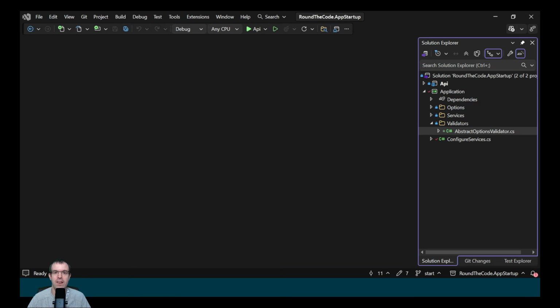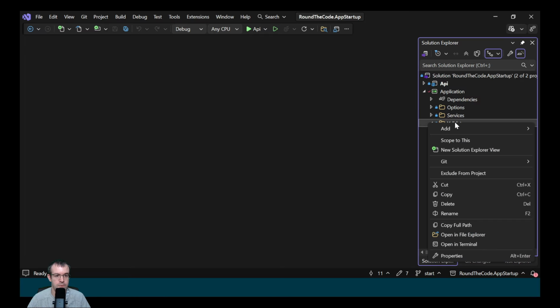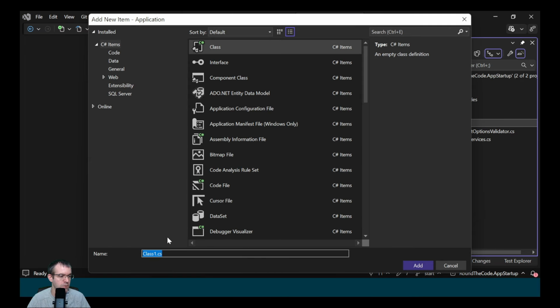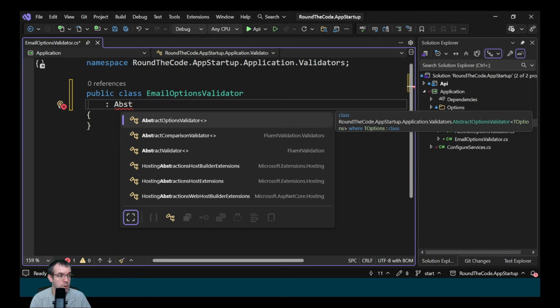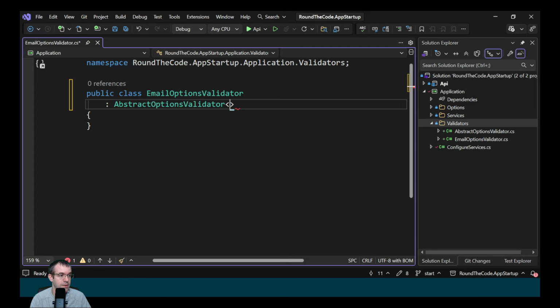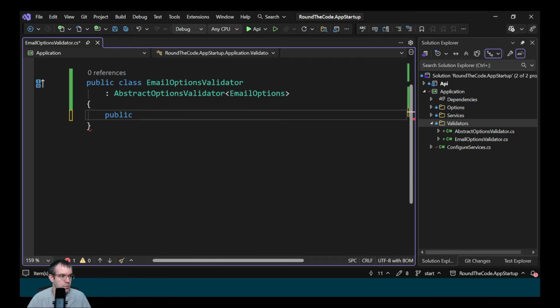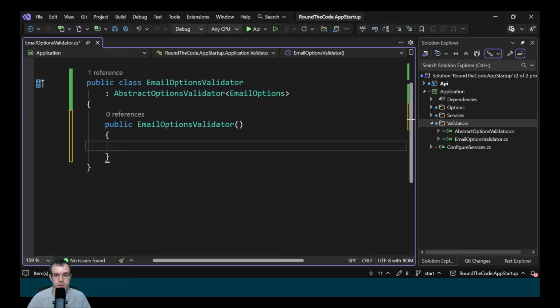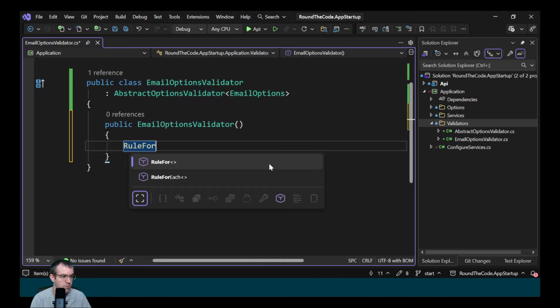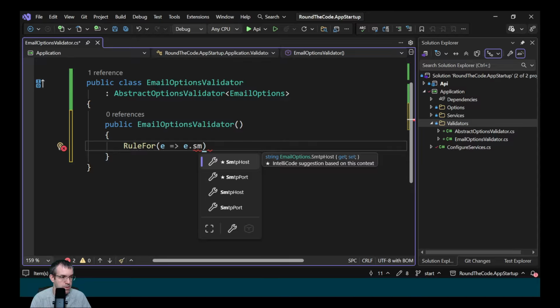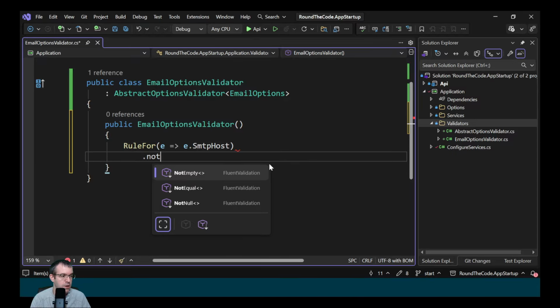We need to create validator classes for each of the option classes. We'll start off with the email options. We'll create a new class and we'll call it EmailOptionsValidator. We need to inherit the abstract options validator that we just created, and within the generic type we specify EmailOptions. We then create a constructor for it, and within that we set our validation options. So we call RuleFor. We want to set the SMTP host. We want to ensure that that's not empty.